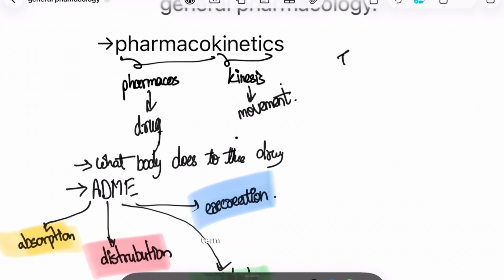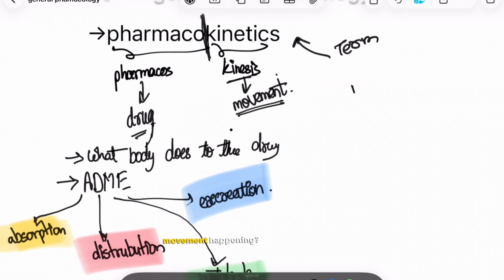Now understand the term pharmacokinetics. The word pharmacokinetics, let's break down this word. Pharmacos means drug, and kinetics or the word kinesis means movement. Now where is this movement happening? This movement is happening in the human body, right?